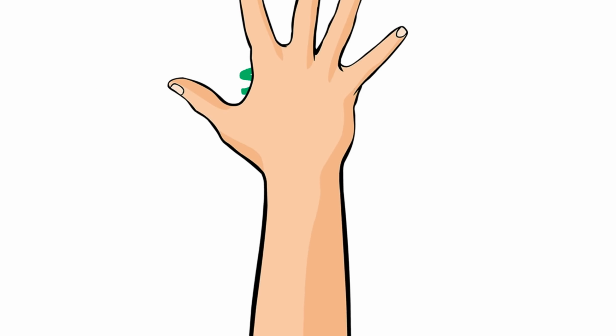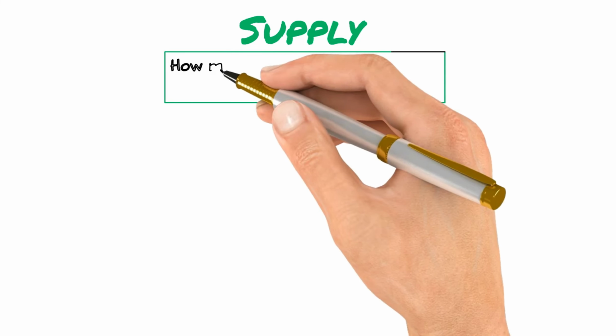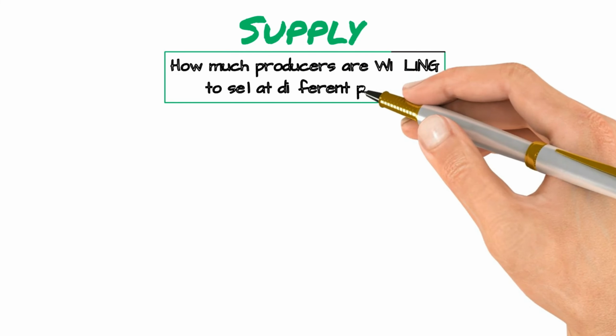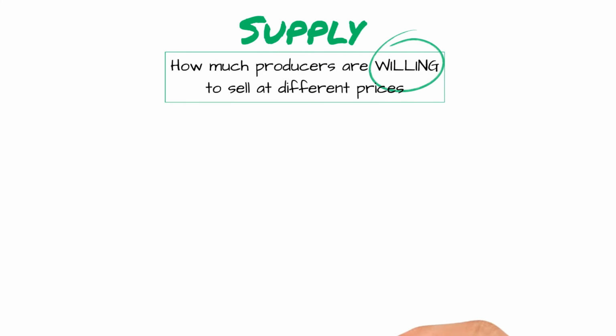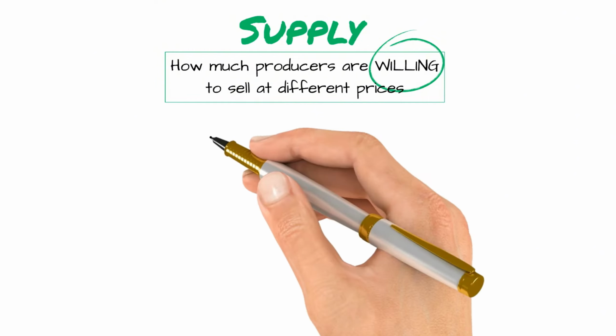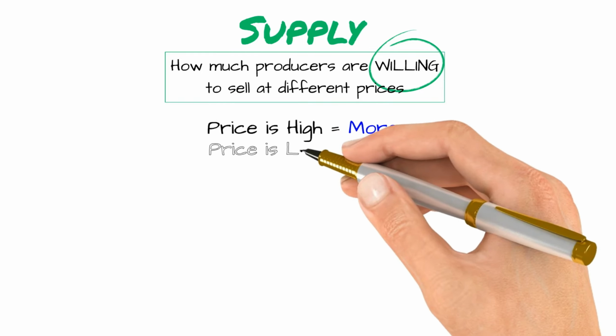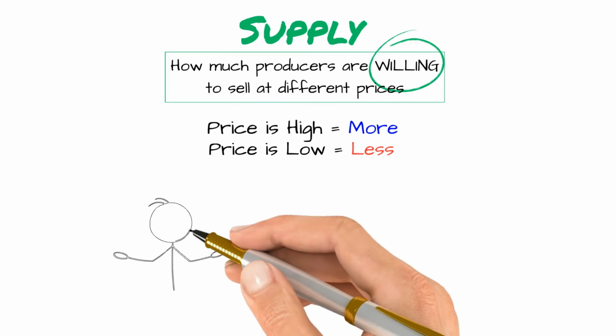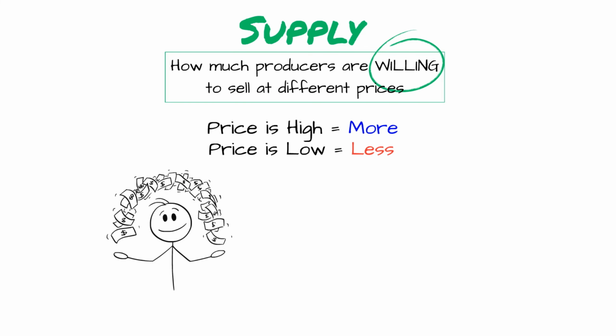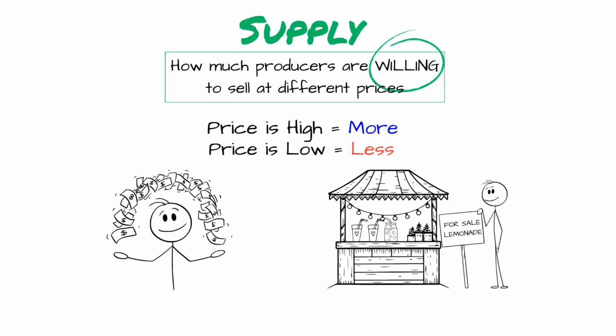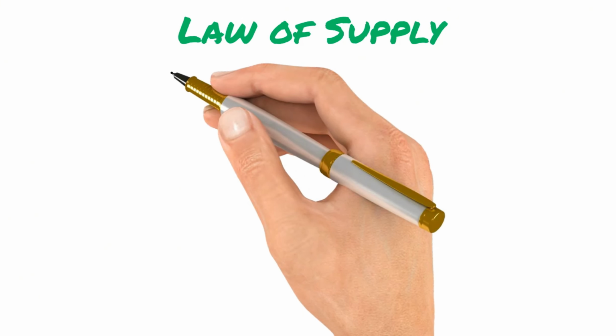Now let's flip to supply. Supply is how much of something producers are willing to sell at different prices. Notice I said willing, not able. Producers want to make a profit, so they respond to prices. Here's how it works. When prices are high, producers want to make more. When prices are low, producers want to make less. Why? Because higher prices mean more profit. If you're selling lemonade and people will pay $5 a cup instead of $1, you're going to make way more lemonade. This is the law of supply.